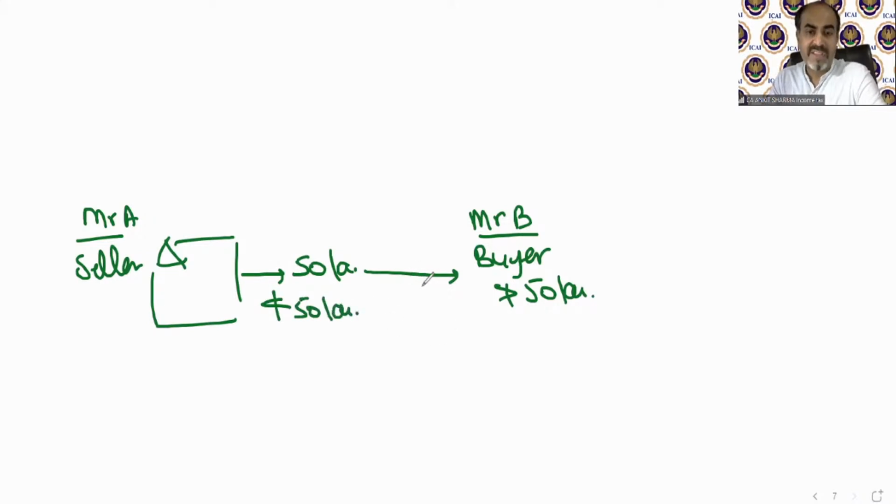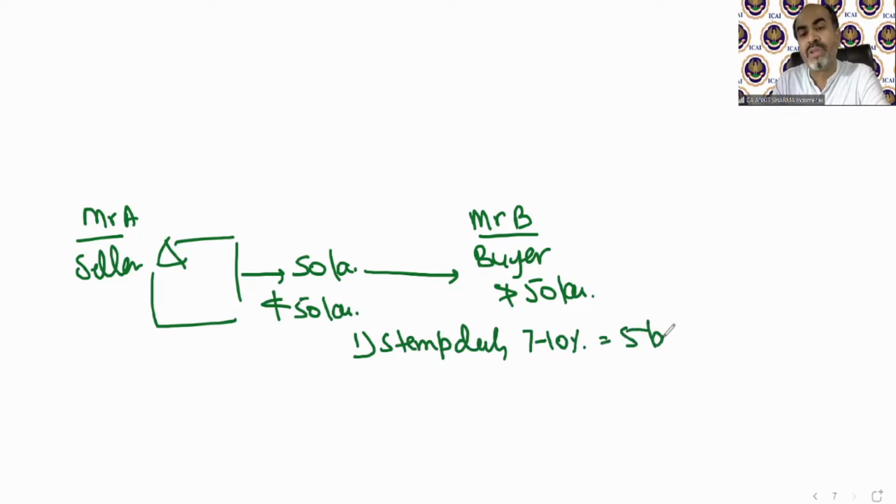So if this deal is going to happen, then we need to pay stamp duty, which will be almost 7 to 10% of the consideration. So in that case, almost 5 lakh needs to be borne by Mr. B more. And he was not able to pay more than 50 lakh, so he will not be ready for this.